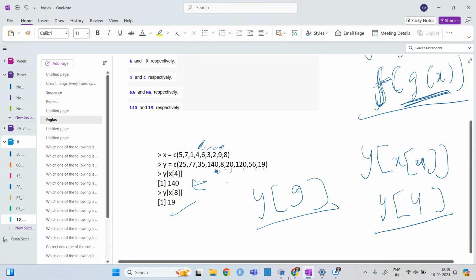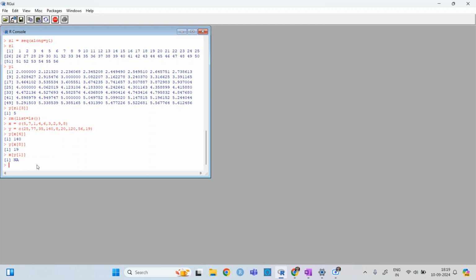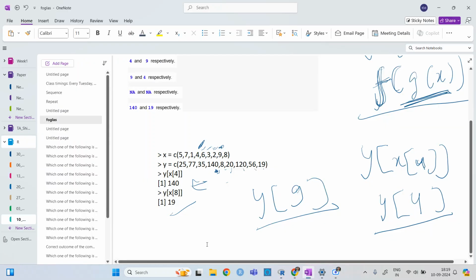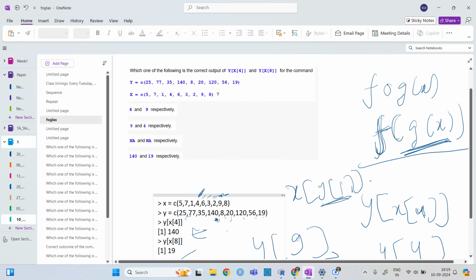But if I write the opposite one, let's say x of y 1, then it will give me NA. Why is it giving me NA? Because y 1 is basically 25. So x 25 is not known, because for x the indexing is up to 8. So x of y 25 is not present, so it is an NA, right? So this way the answer is this.